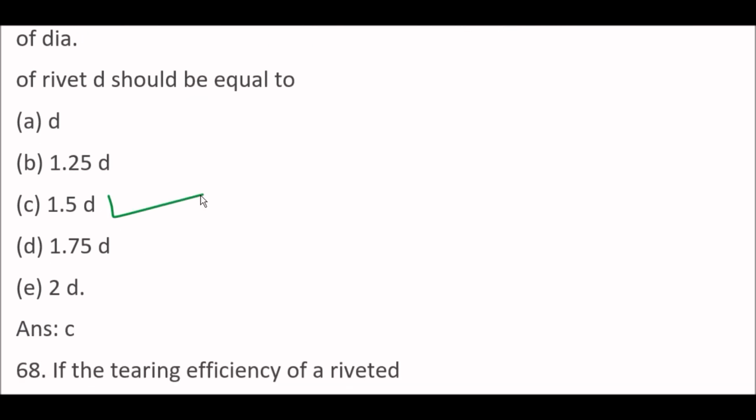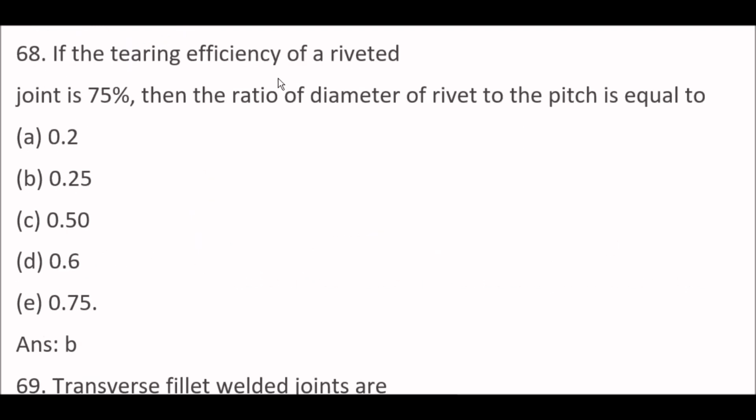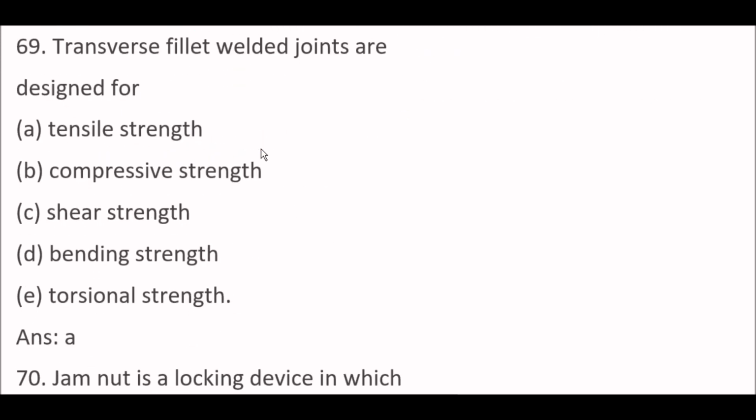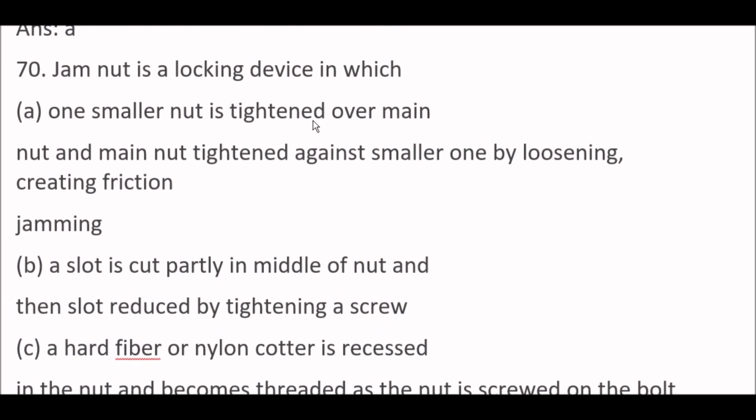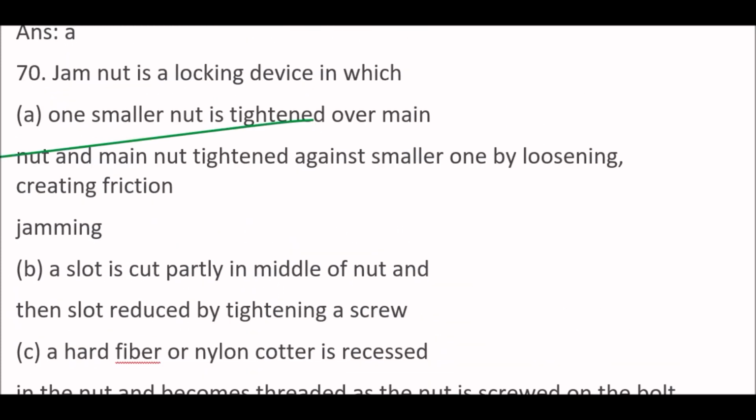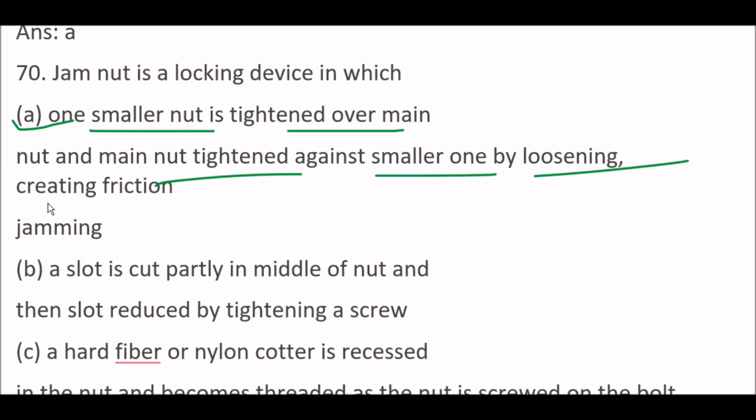D stands for diameter. Next question. If the tearing efficiency of a riveted joint is 75%, then the ratio of diameter of rivet to the pitch is equal to option B, 0.25. Next question. Transverse fillet welded joints are designed for option A, tensile strength. Next question. Jam nut is a locking device in which? Right answer is option A. One smaller nut is tightened over main nut and main nut tightened against a smaller one by loosening, creating friction jamming. Okay. Next question.